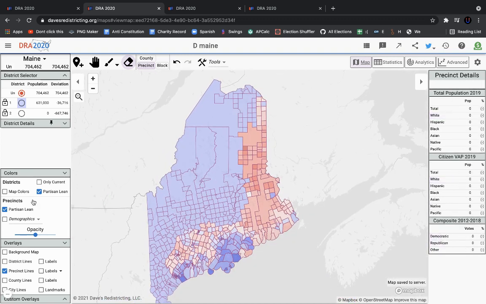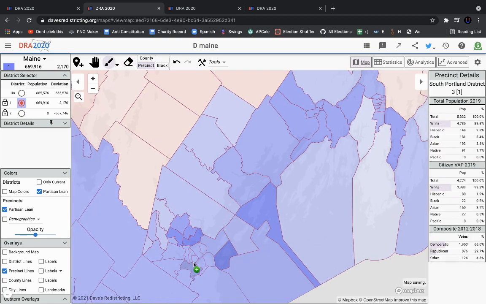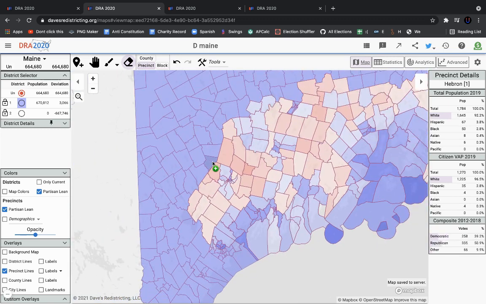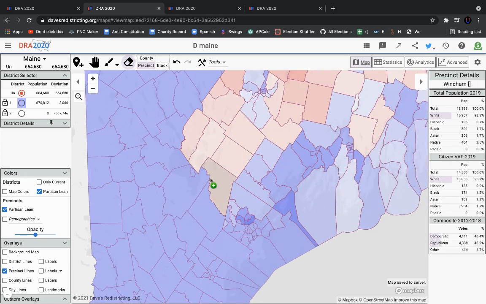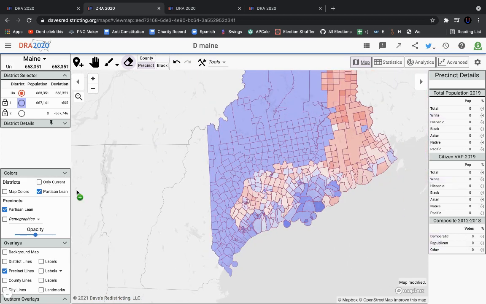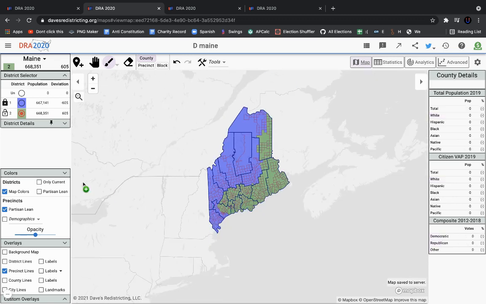So yeah, and then I guess just for fun, I'm just going to try to add some more areas to this right here, and then I'm going to take off one precinct that would ideally be around 3,000 people. I don't really want to edit this recording too much, so I'm going to include some of these parts of me. Just here we go. Well, I guess that'll work. So this first district is going to be a little smaller than the second district, but whatever. So then the rest of the state, I believe, should be pretty Democratic.